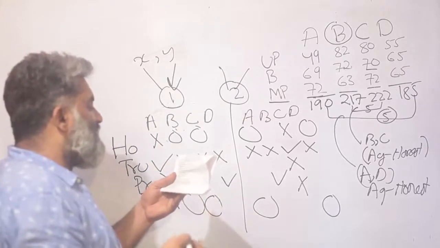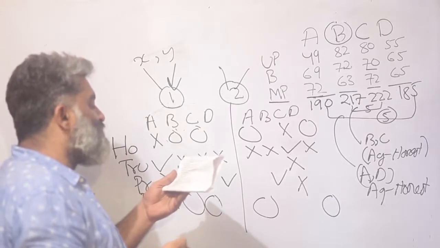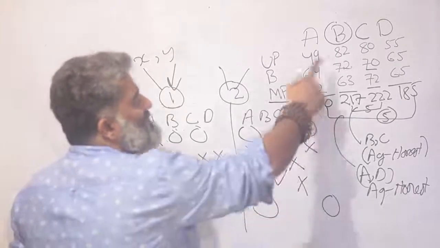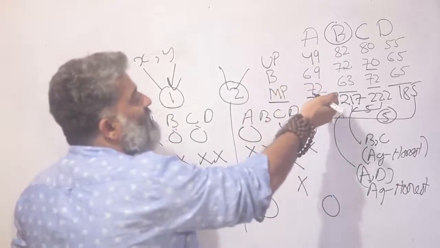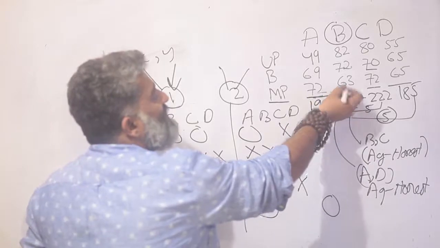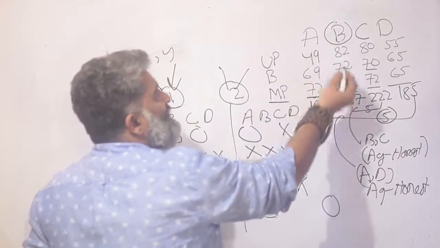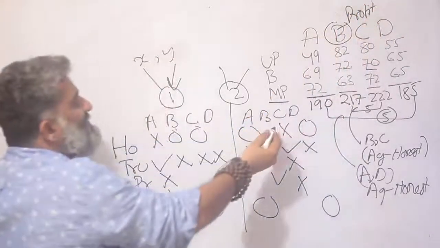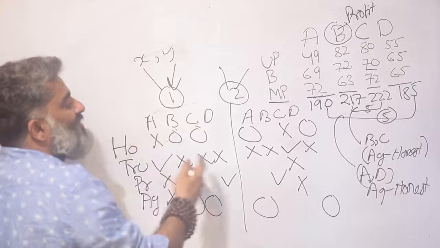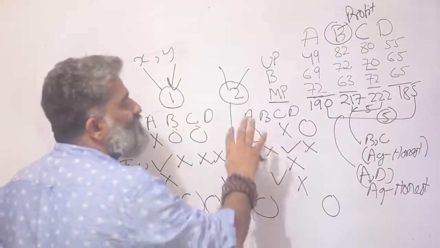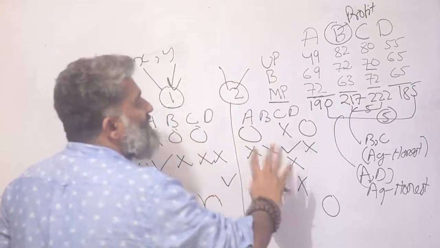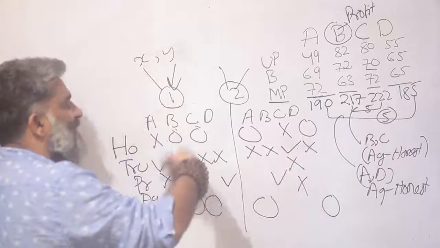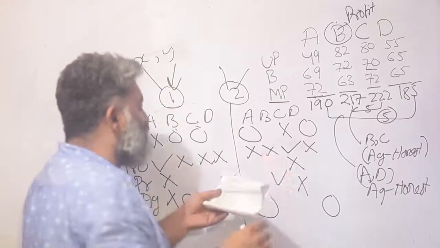Next question, very similar. What can be said regarding the following two statements? Profitable Limited has the lowest share in MP market. Once again, very much almost identical data. Profitable Limited has the lowest share in the MP market and B has the lowest share in MP market. That means B must be profitable. When I say B is profitable, this story is ruled out altogether. B is profitable in this second story, so my focus is going to be on this story now. In this story, B is profitable, C is truthful, and A and D, between them, they are honest and aggressive. So this is my scenario to play with.